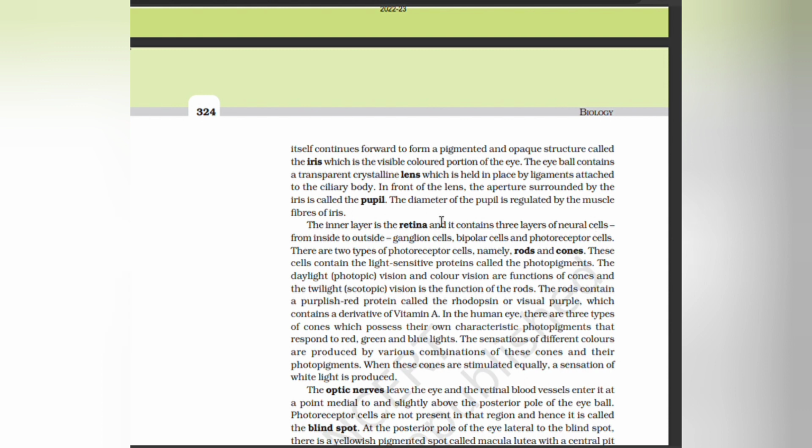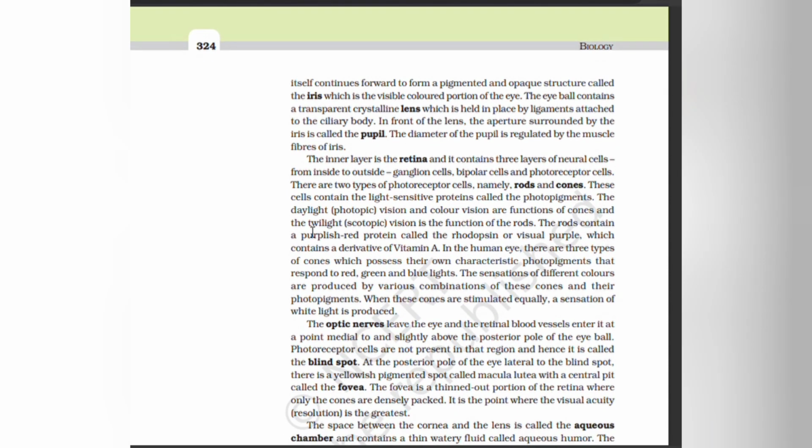The inner layer is the retina, and it contains three layers of neural cells from inside to the outside: ganglion cells, bipolar cells, and photoreceptor cells. There are two types of photoreceptor cells, namely rods and cones. These cells contain the light-sensitive proteins called photopigments. Daylight vision and color vision are functions of cones, and twilight vision is the function of rods. The rod contains a purplish red protein called rhodopsin, or visual purple, which contains a derivative of vitamin A.